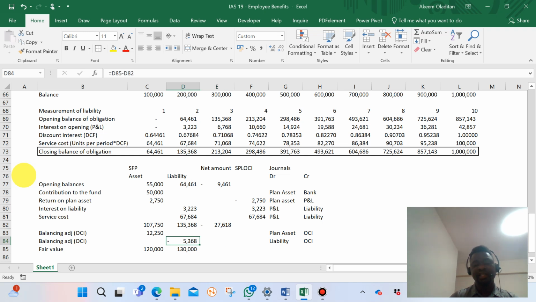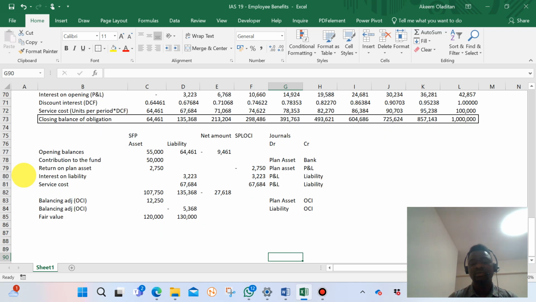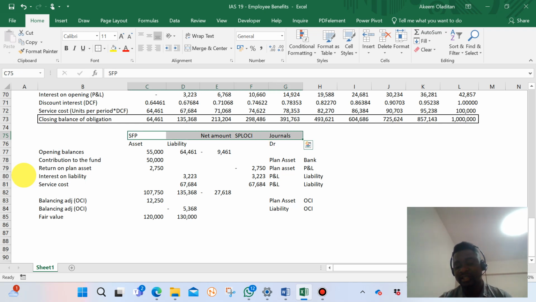But if in this case the present value is less than the fair value, it means the fair value of the liability has increased. It means we will credit liability and debit OCI. So that is how we record our transactions as far as IAS 19, employee benefits, is concerned.